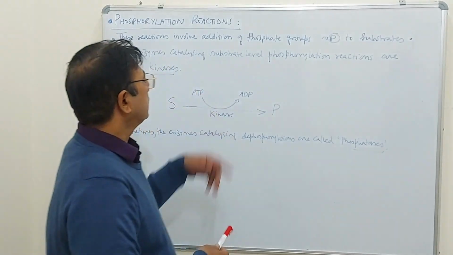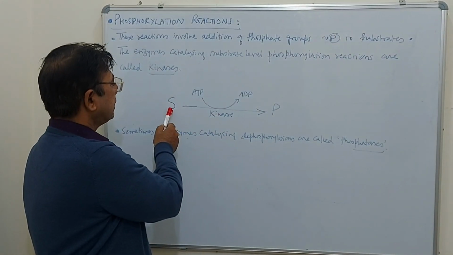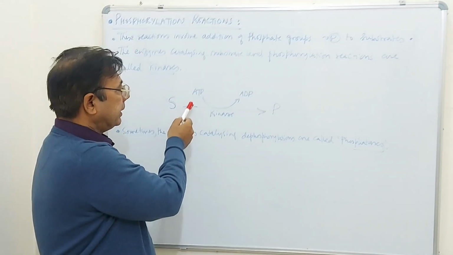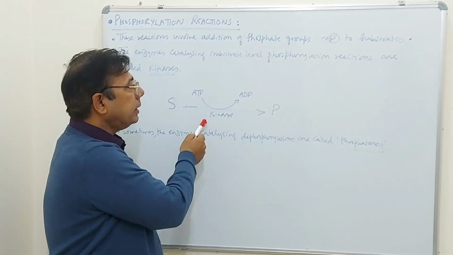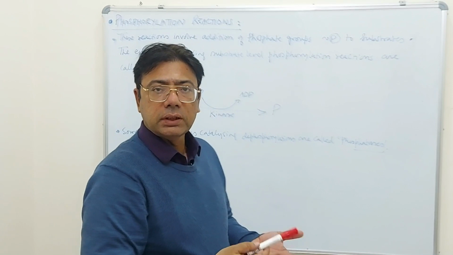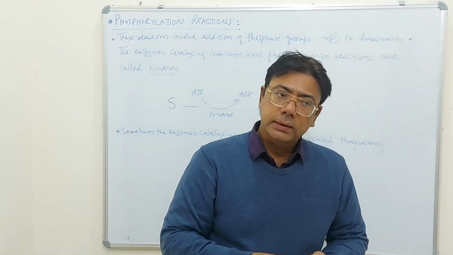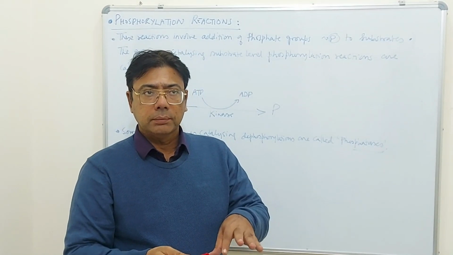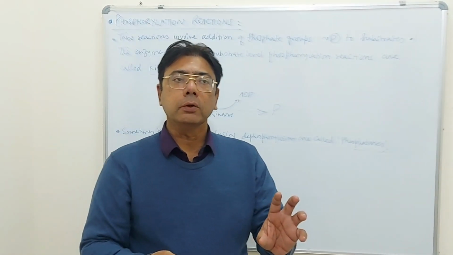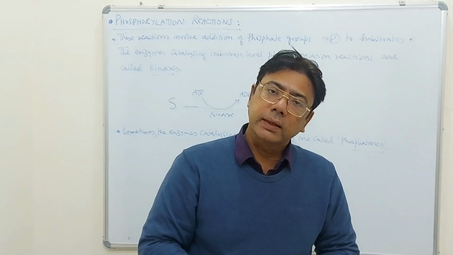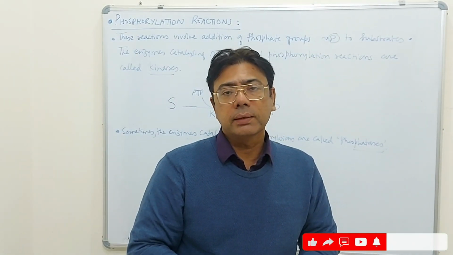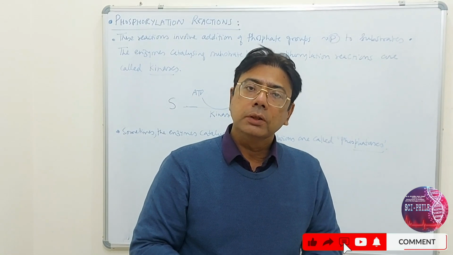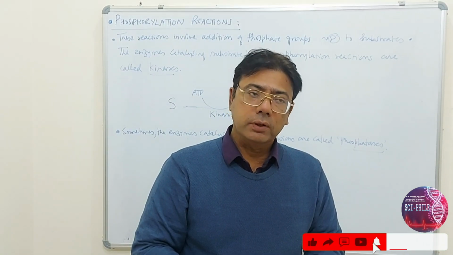Whenever a phosphate group is added to any substrate, ATP changes to ADP, and the enzymes involved in such reactions are called kinases. Sometimes the reverse reaction, which removes the phosphate group, is catalyzed by a different enzyme, called a phosphatase. So on several occasions you will be encountering kinases and phosphatases.